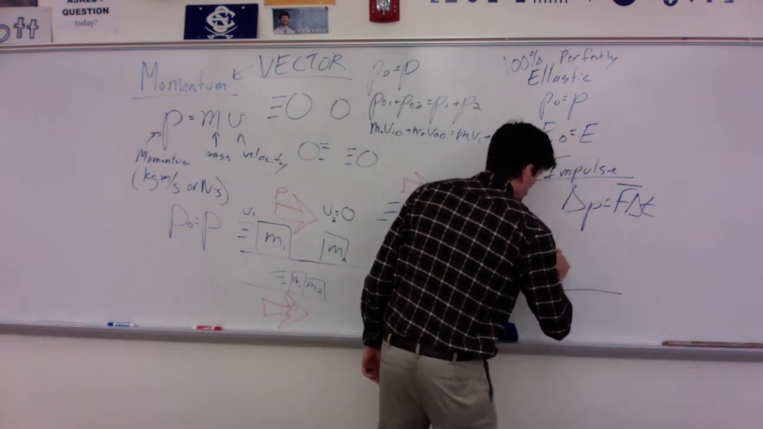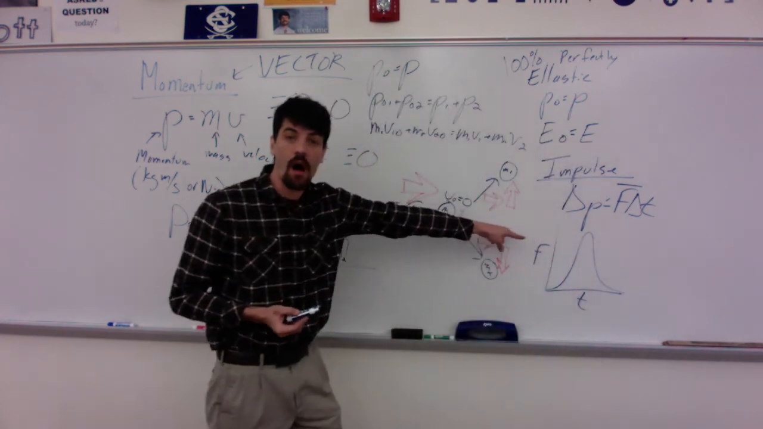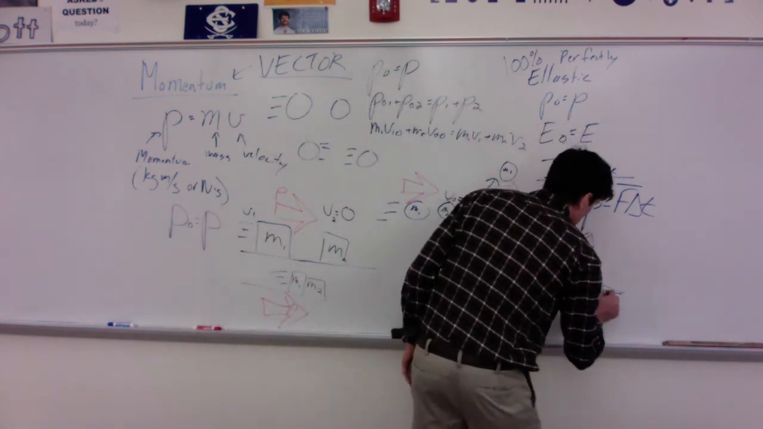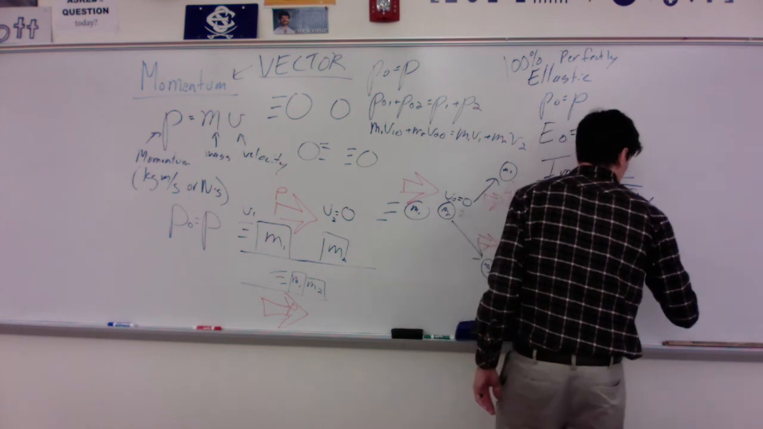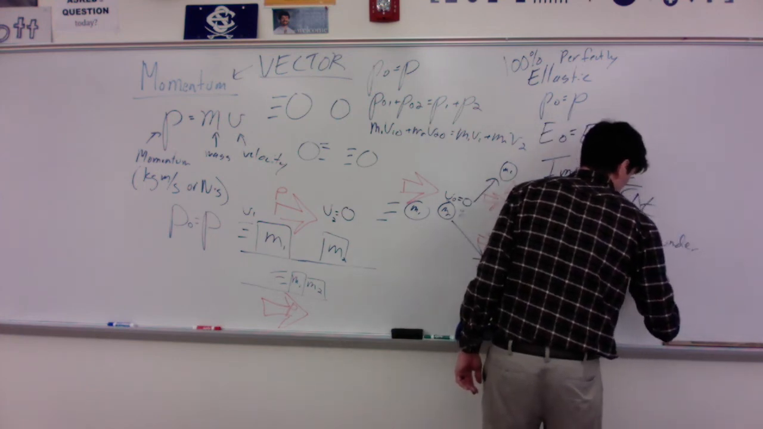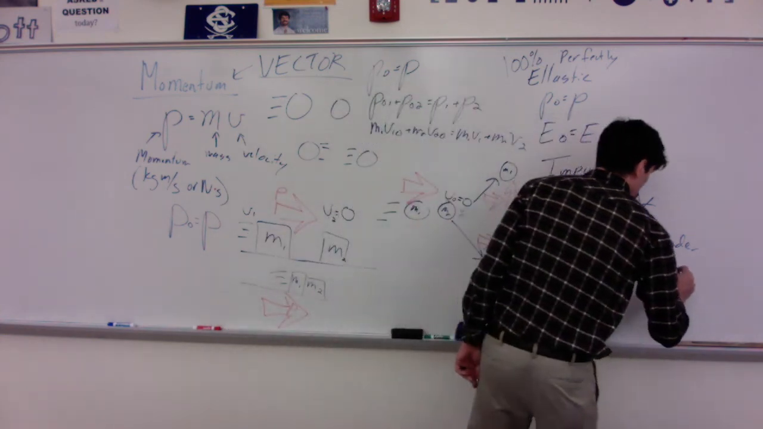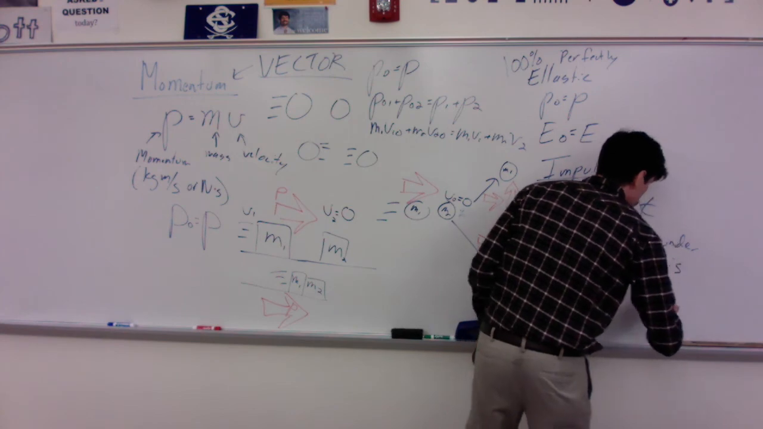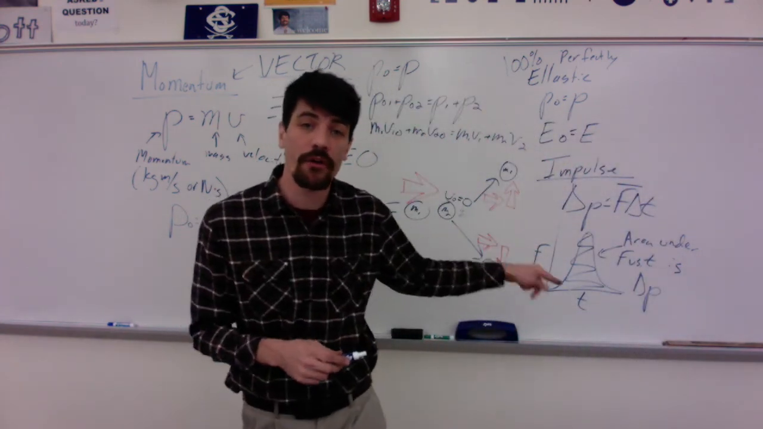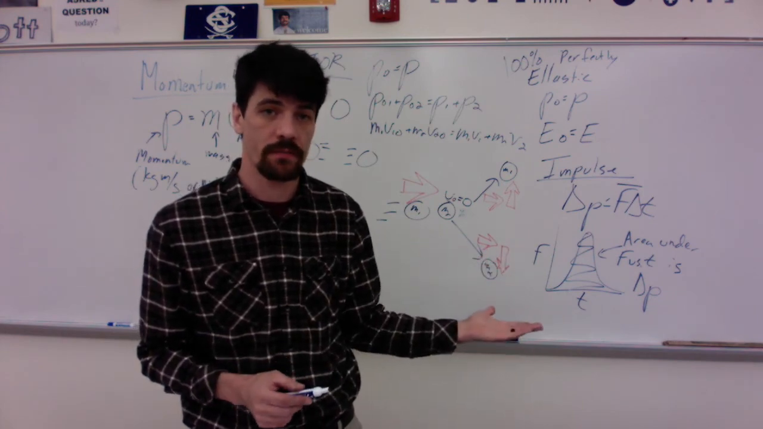We've talked a bunch in class about how this force time graph is going to look something like this. And on this graph, the area underneath is the change in momentum. So if we knew the area underneath there and we knew the mass, we could find the change in velocity.